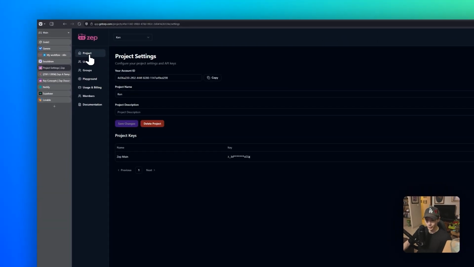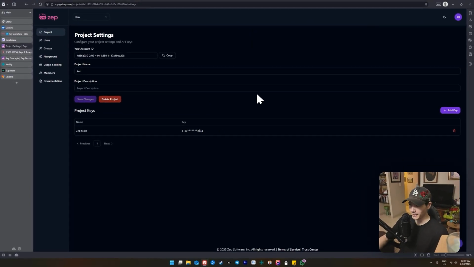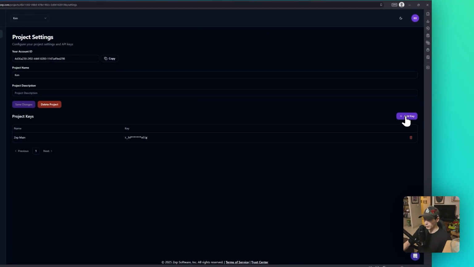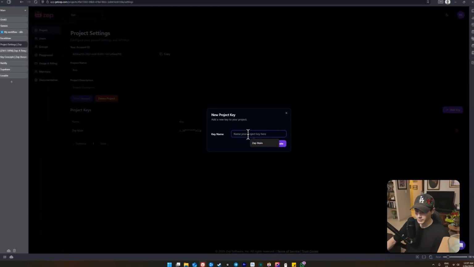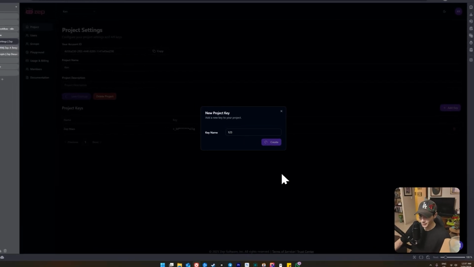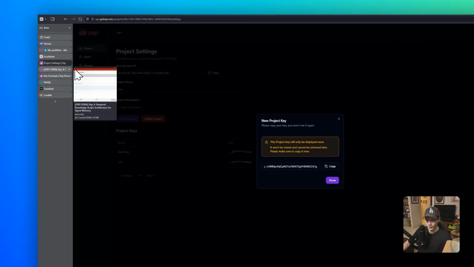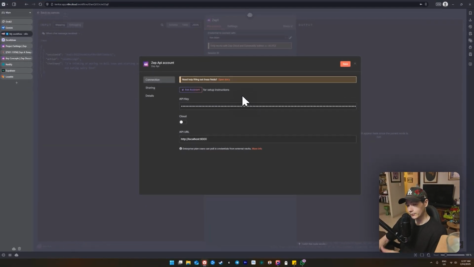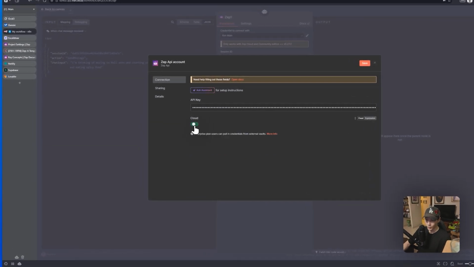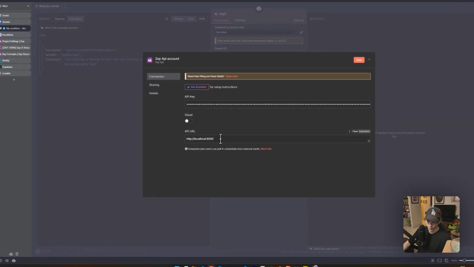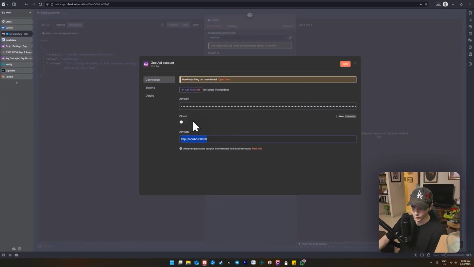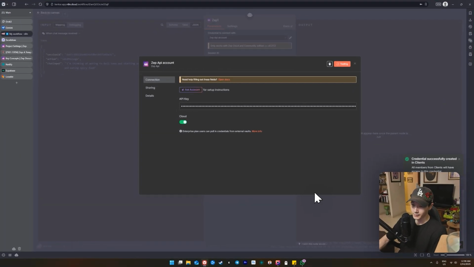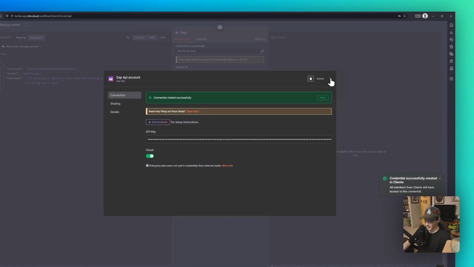Okay, now all we're going to do is come over to projects. And basically, as you're making an account, it'll kind of guide you on what to do. And all we're going to do is create and add a key. So we add a key, we just call it 123 in my case. And we're going to copy that. We're going to jump back over to n8n and paste that in. And since we're using the cloud version in this case, we're just going to toggle on the cloud. If you're doing local hosting, obviously you're going to have your API URL in there. But for cloud, you press save, and you're connected just like that. It is that simple.